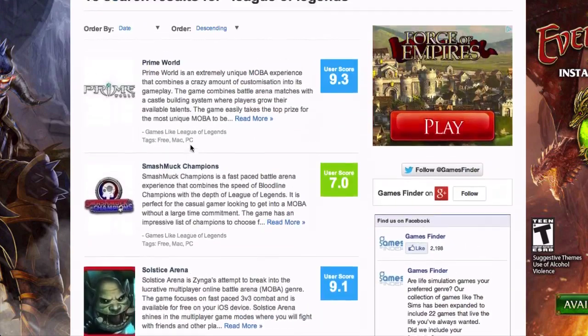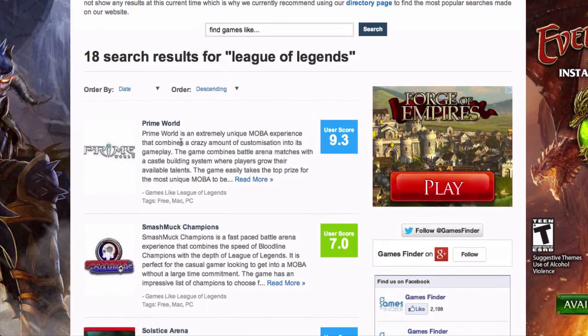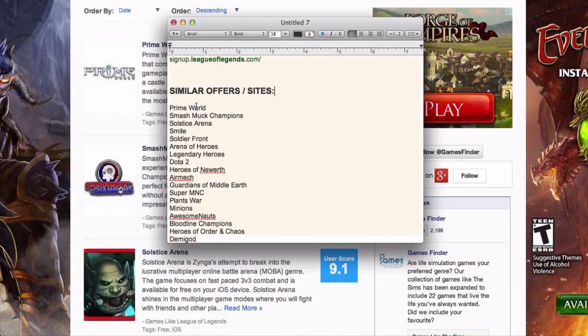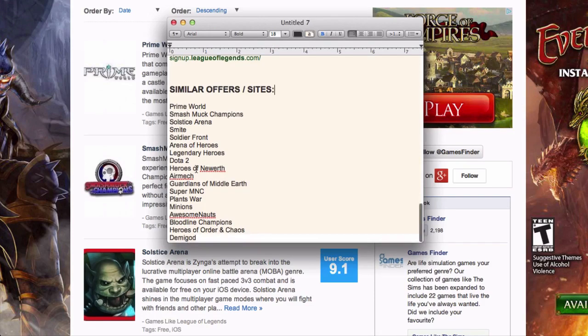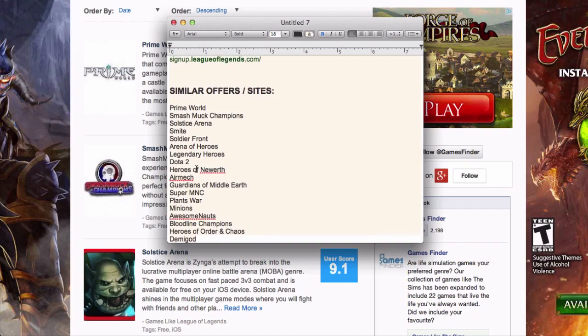So definitely what I'm going to do right now is I'm just going to write these down. So there it is. I just wrote down all the other games that are very similar to ours. Prime World, Smash Muck, etc. This will come in handy later when we actually create our campaign and we need some keywords. I like to take care of this stuff ahead of time. That way when you get there, it's super easy.